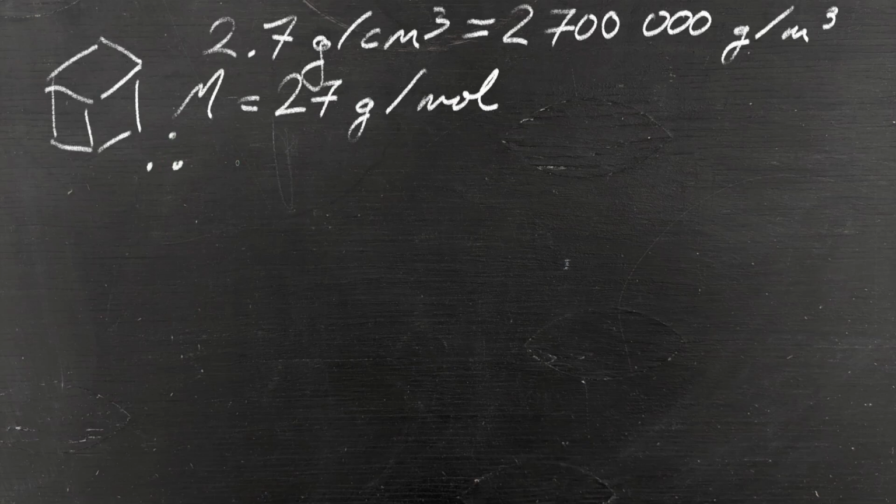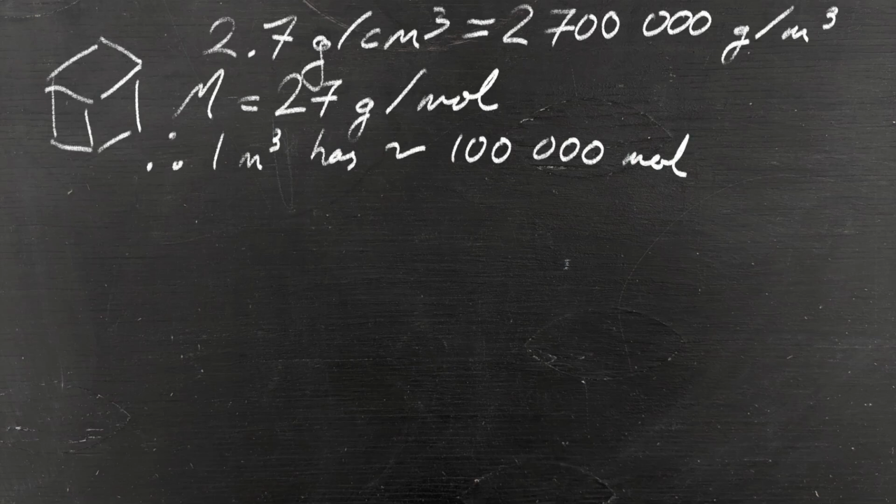So let's do a quick bit of maths. So we have about 100,000 moles of aluminium in our cubic meter. This means we have approximately 6 times 10 to the 28 atoms, multiplying the number of moles by 6 times 10 to the 23.